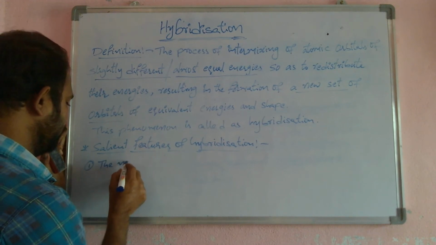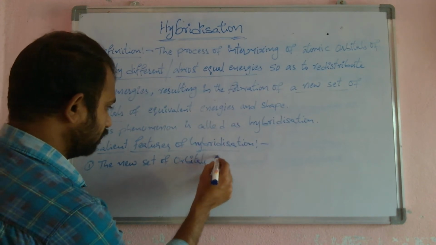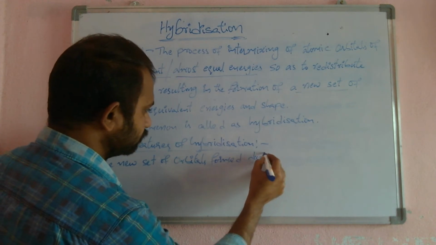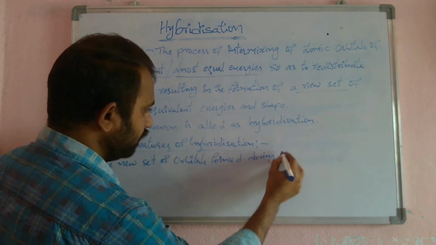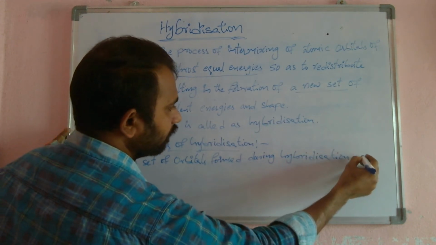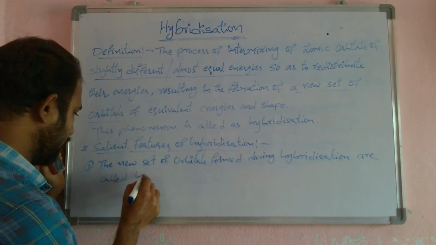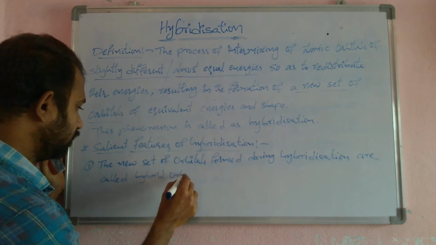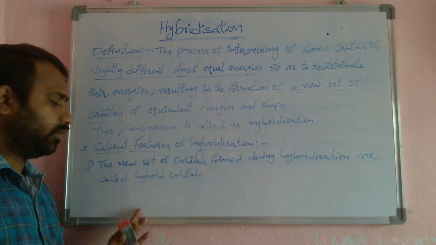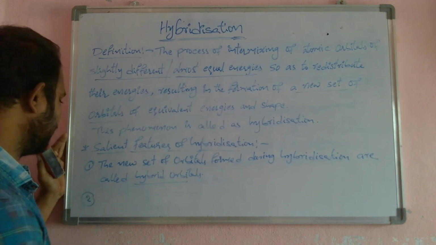The new set of orbitals formed during hybridization are called hybrid orbitals. That means newly formed orbitals are called hybrid orbitals.